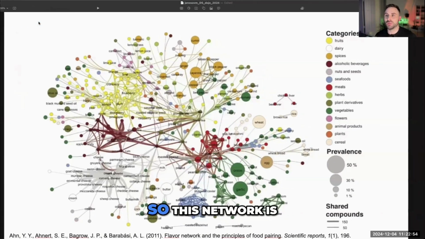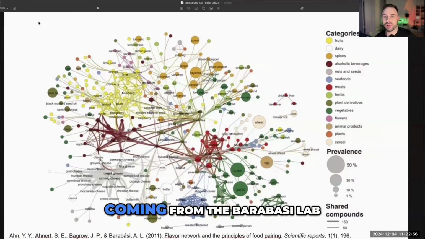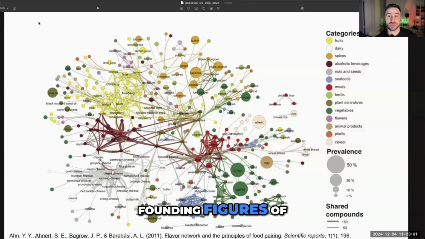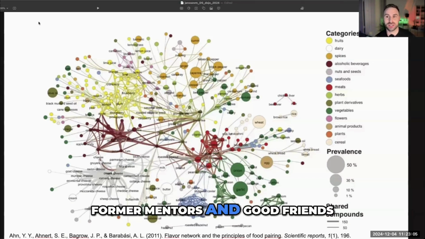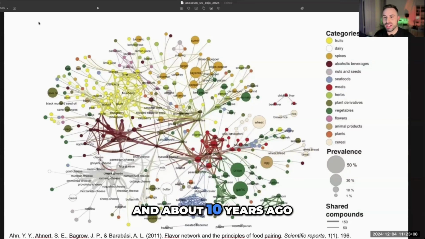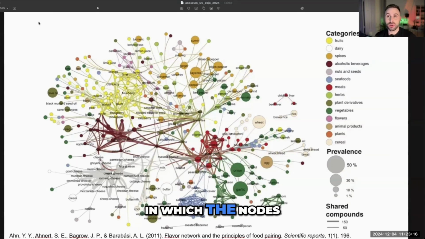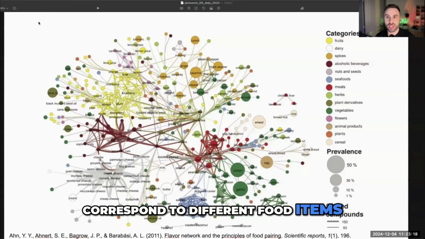It's here and we are here. So, this network is coming from the Barabási lab. Albert-László Barabási is one of the founding figures of network science and also one of my former mentors and good friends. And about 10 years ago, even more than that, they published this so-called flavor network in which the nodes correspond to different food items.